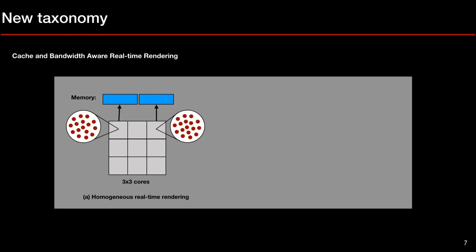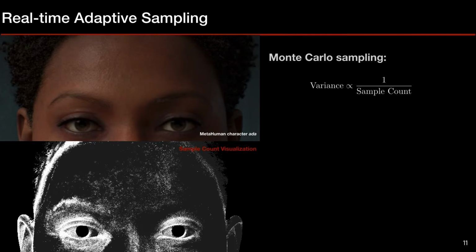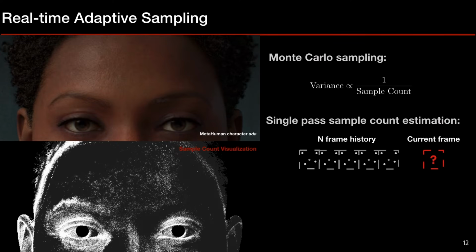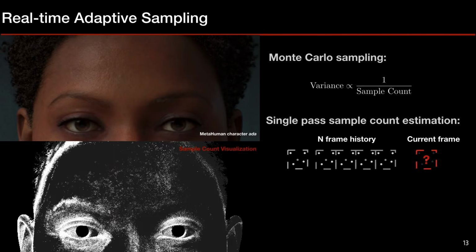In the taxonomy, homogeneous real-time rendering techniques try to reduce counts, samples, and memory access uniformly, while heterogeneous techniques try to reduce them non-uniformly. A major heterogeneous real-time rendering technique contribution in this dissertation is real-time adaptive sampling. Our real-time adaptive sampling technique is constructed on the fundamental relationship between sample count and variance in Monte Carlo sampling. We have a novel single-pass sample count estimation method to use in-frame history to predict the sample count in the current frame, and replace the oldest frame sample count with a prediction using temporal projection.